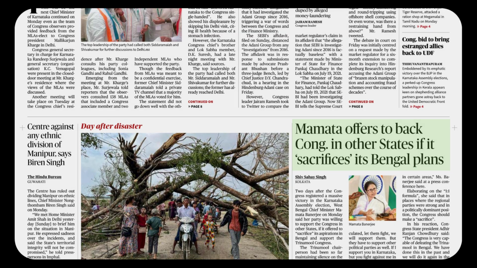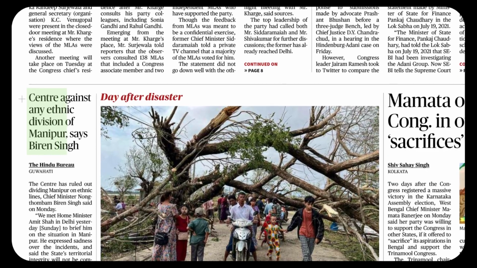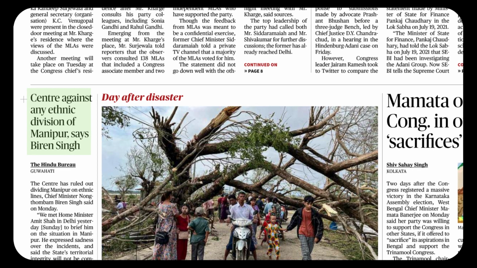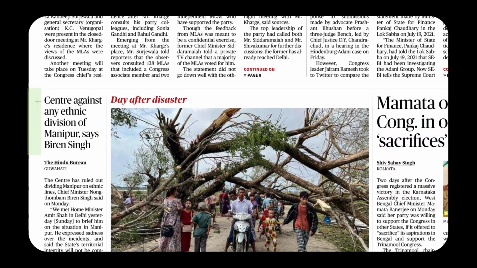Now we come to the next news item. Center against any ethnic division of Manipur, says Biren Singh. Center against. As you know, center is the doer here. So the problem is, what is the verb here? Center. It's a beautiful word. This letter C has got a soft S sound, center. Against. As you know, what's the grammatical position of against? Can you guess the grammatical position here?